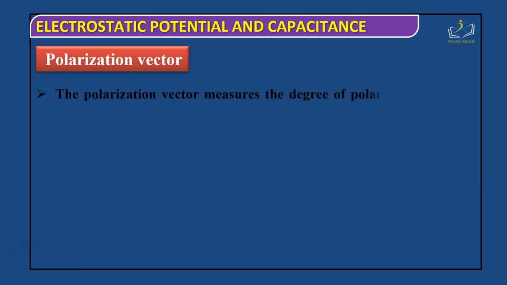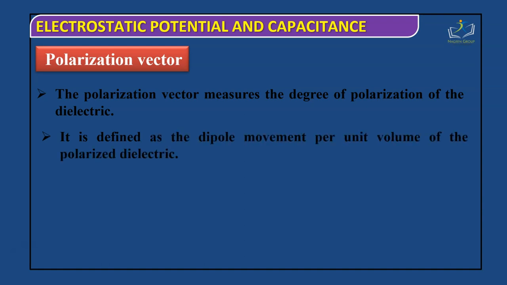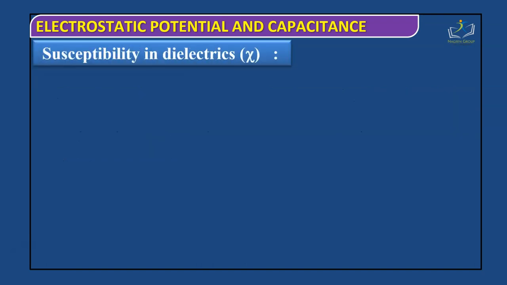The polarization vector measures the degree of polarization, meaning how much the dipoles change during the couple of moments. It is defined as the dipole moment per unit volume of the polarized dielectric. P is equal to M by V.